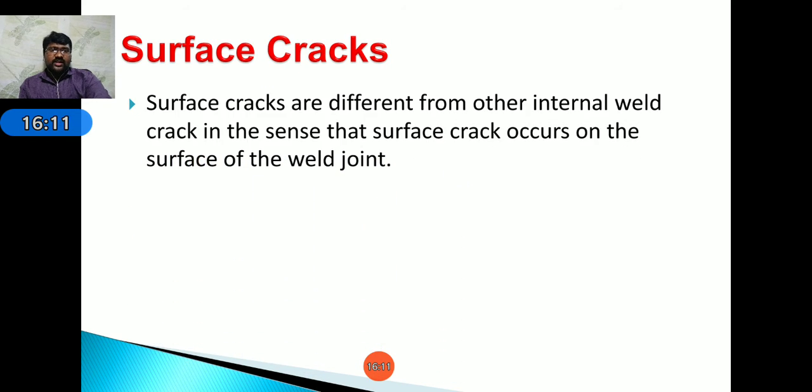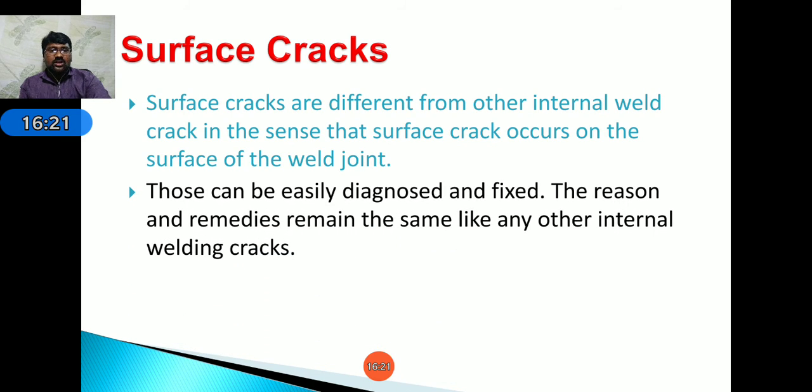Next, coming to surface cracks. Surface cracks are different from other internal weld cracks in the sense that the surface crack occurs on the surface of the weld joint, so it can be easily diagnosed and fixed. The reasons and remedies remain the same as for other internal welding cracks. That is about surface cracks.